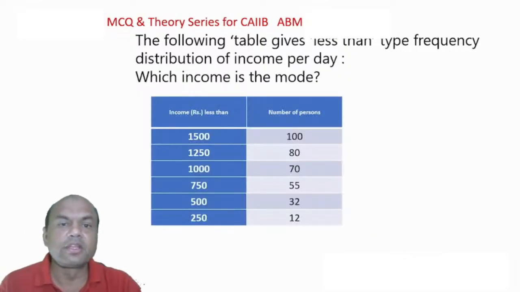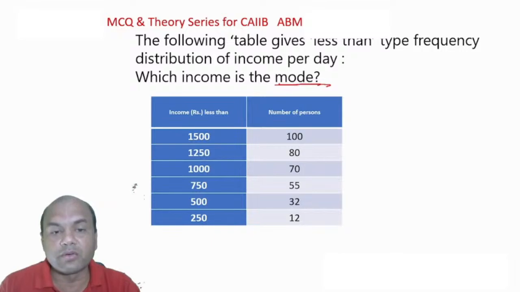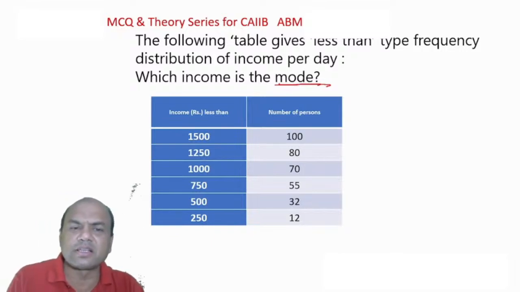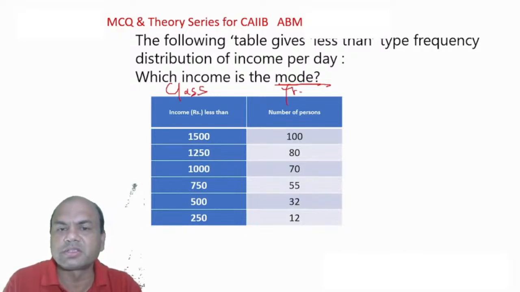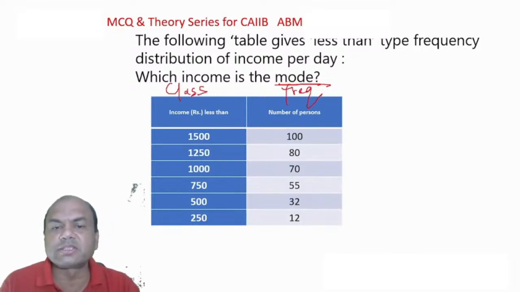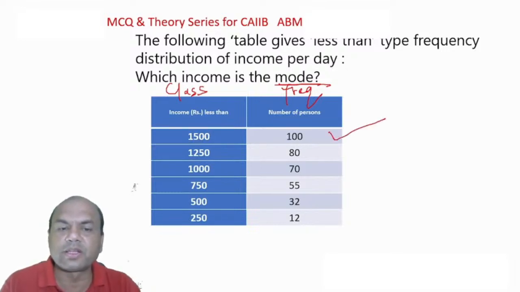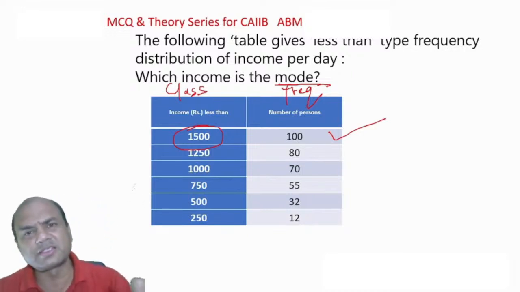Next one. The following table gives less than type frequency distribution of income per day. Which income is the mode? So I want the mode now. This is known as the class, and this is known as the frequency. Mode means any class which has the maximum frequency. Which is the maximum frequency over here? 100. So the modal class is this 1500. Simple, isn't it? In the exam, if you get such numericals, it is just a cakewalk for you.